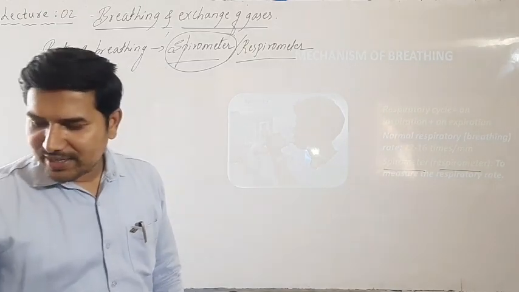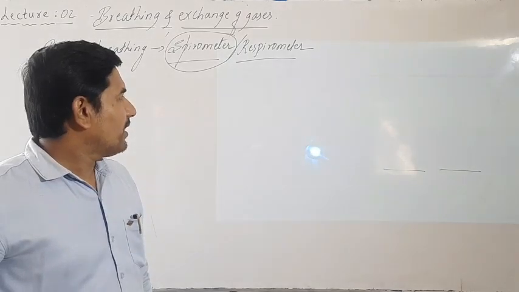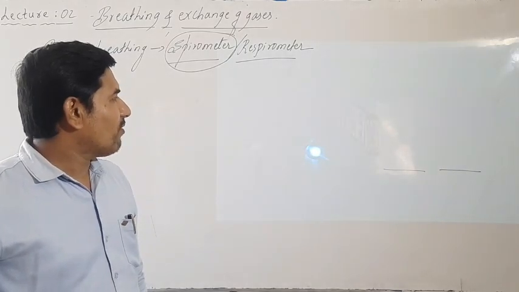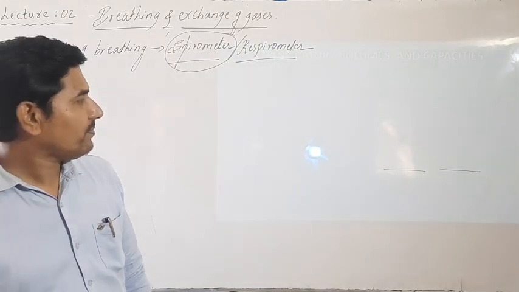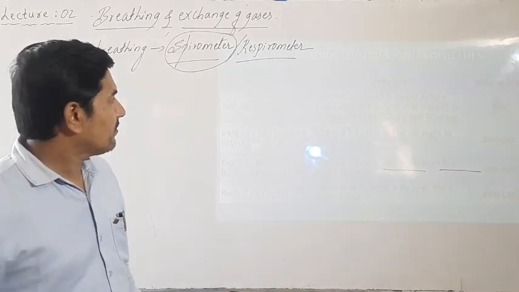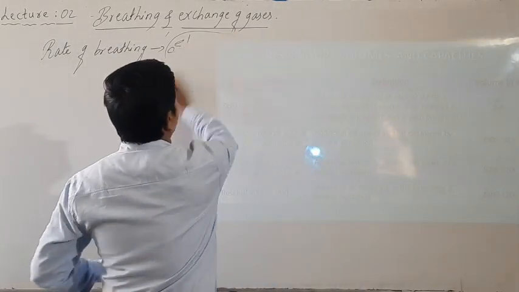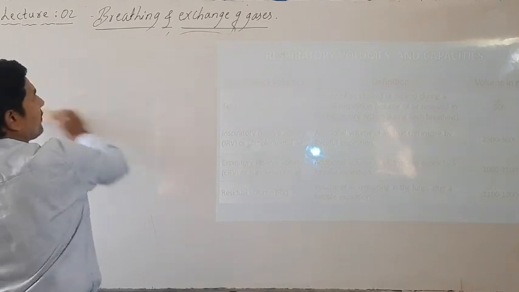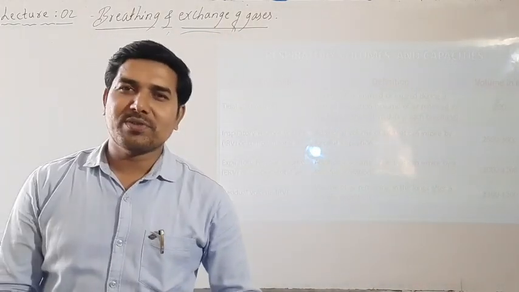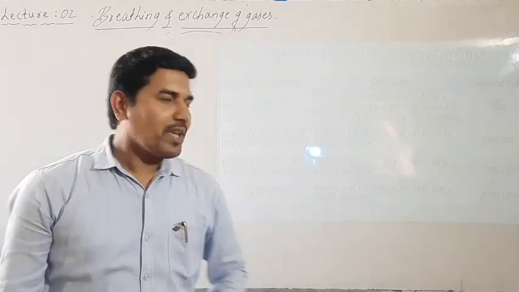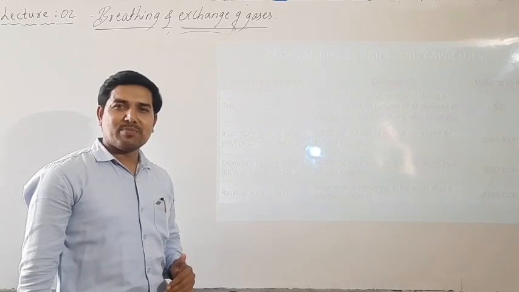Okay, then let's move on to the respiratory volumes. Now here we have a chart of the respiratory volumes. In the respiratory volumes, we are measuring what different types of respiratory volumes are present.